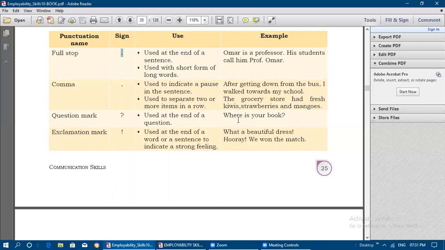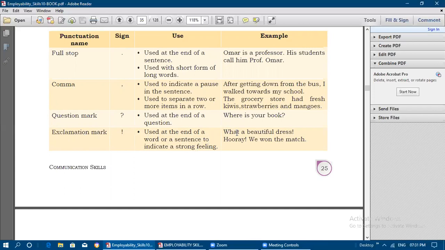Where is your book? Where did you go? And the next one is the exclamation mark. This is the exclamation mark sign. It is used at the end of a word or sentence to indicate strong feeling, like fear and happiness. If you want to indicate a strong feeling in a sentence, we can use the exclamation mark at the end of it.